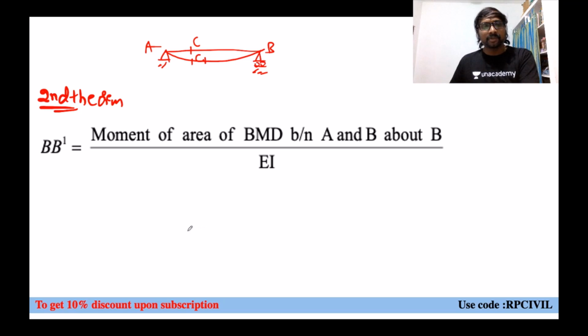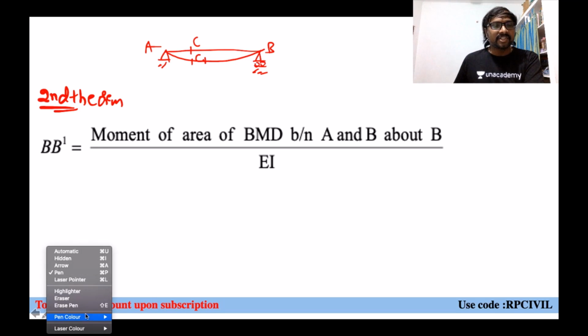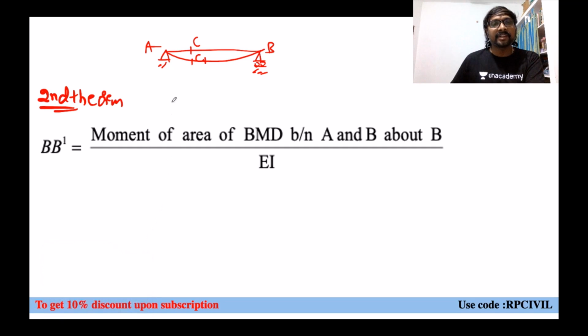And if you just observe, if you just draw the tangent, where will you draw the tangent? At A we will draw the tangent to the deflection profile, right? At A, if you draw the tangent to the deflection profile, what will happen? This is your C2, will you get it or not? Yes, this is your which one? C1, C2. So this ordinate C1, C2 is nothing but the moment of area of the M by EI diagram between A